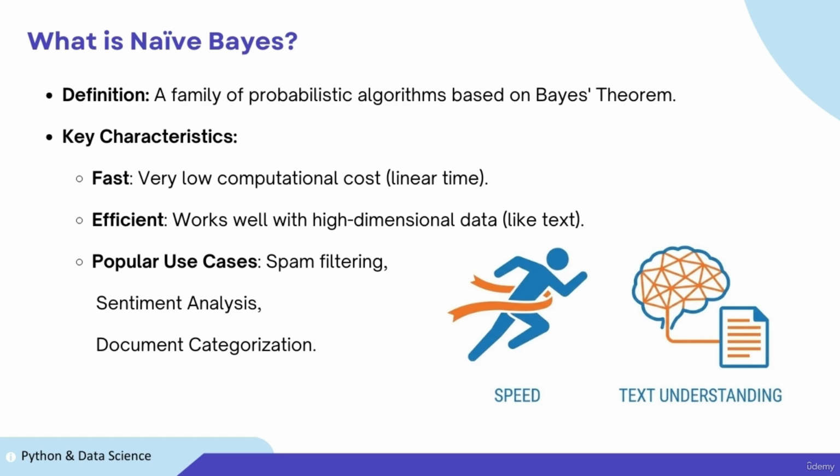Second, efficiency. It excels at handling high-dimensional data. In text analysis, every single word in the dictionary is a feature, and naive Bayes handles this complexity effortlessly. This is why it's the industry standard for spam filtering, sentiment analysis, and document categorization.